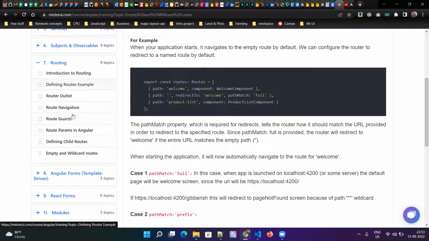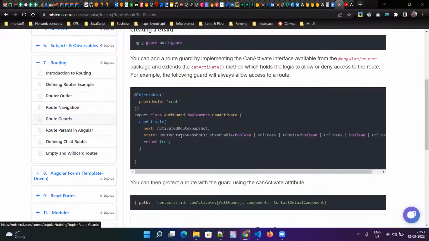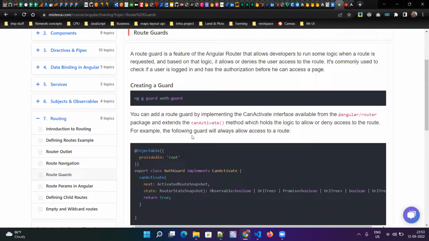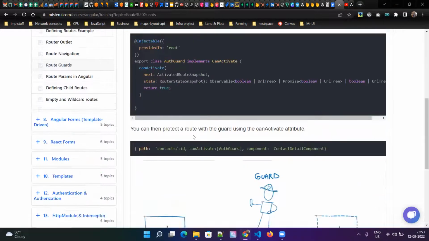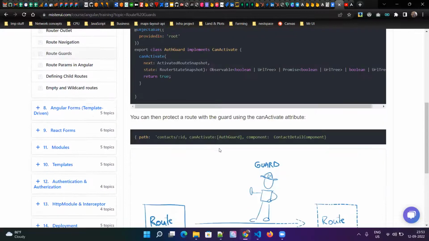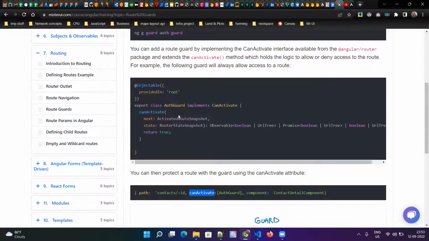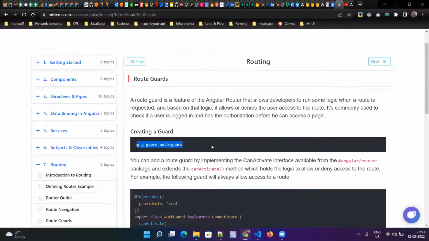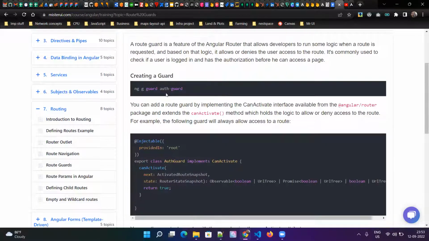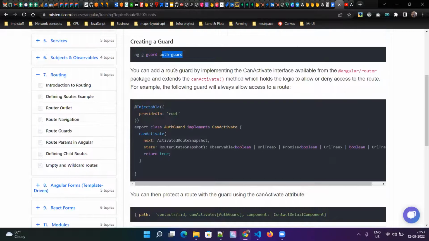I don't think so. Yeah, this is another important thing, the guards. How to protect routes. We can protect routes by using guards. So how can you create a guard? Using this syntax: ng generate guard and your guard name, and this is the authentication guard.